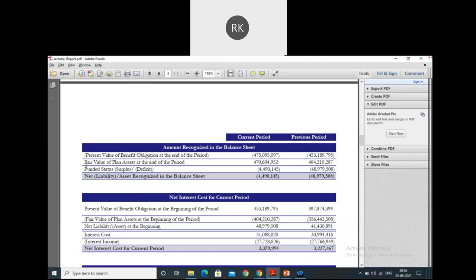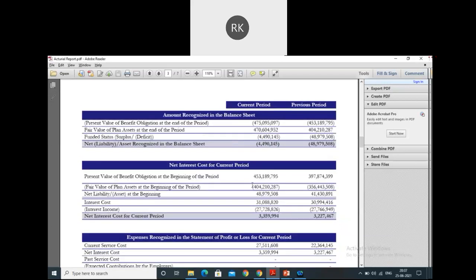So the balance sheet disclosure is like this. We'll see in which particular line item it is blocked. But as of now, this is the amount which you will be recognizing in the balance sheet. Does anyone have any doubt as to what amount will be shown in the balance sheet? Because we have recognized this amount. This is net liability and net assets, and the net of those, either surplus or deficit. If it is a deficit, it will flow to my liability. If it is a surplus, it will flow to my asset. Okay, guys. Hope there is no query on this because it is quite simple.